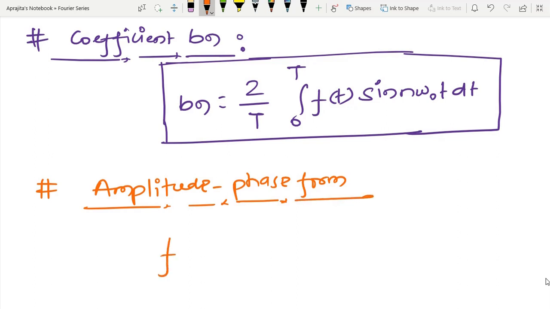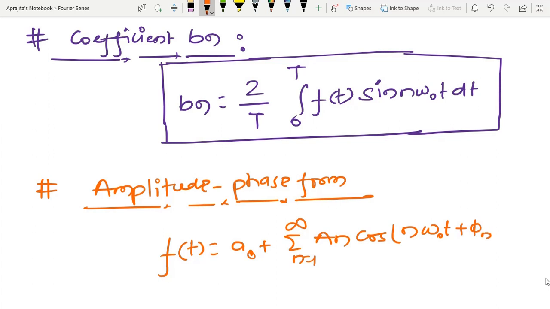So basically I can also write a0 plus summation n equal to 1 to infinity, and this is An, and I am going to absorb everything in the form of a cosine function, where phi n is the phase and An is the amplitude.